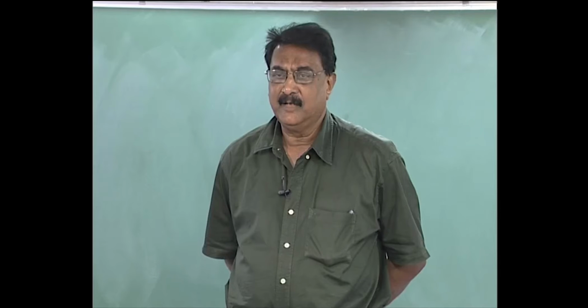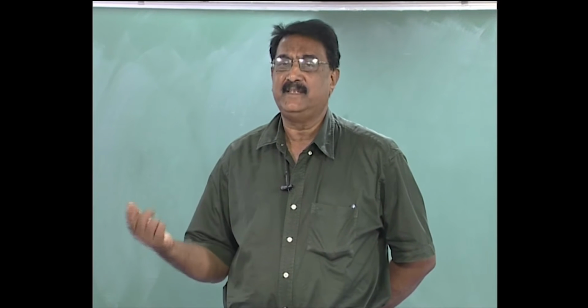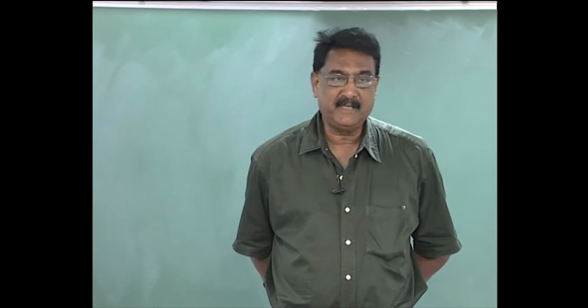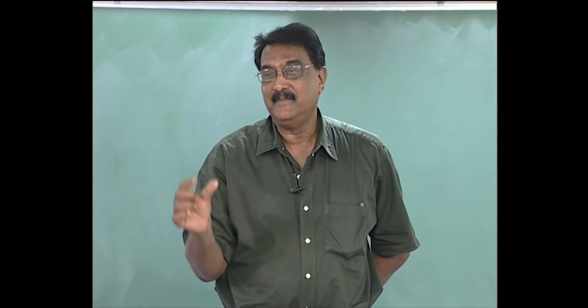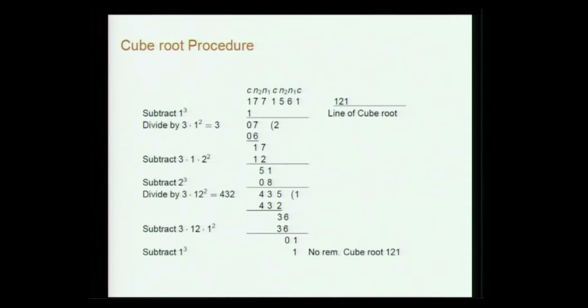For the first cubic term, you take the term whose cube is less than that. So, of course, here only C is 1, but sometimes it may be as many as 3 digits. Okay. So, the last C left, if it is a single digit, of course, it has to be only 1 or 2, the cube root will be 1 or 2, that is the first digit of the cube root.